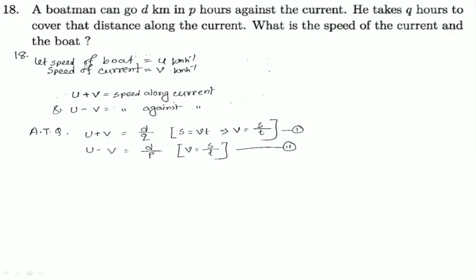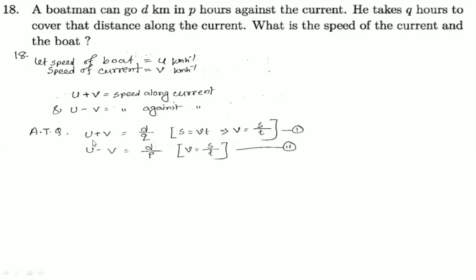Let us assume that the speed of the boat is u and the speed of the current is v. This is the first thing we have to consider. Then if along the current, it will be u plus v, and if it is against the current, it will be u minus v. I think you can understand this part very easily because the basic part I already explained to you.